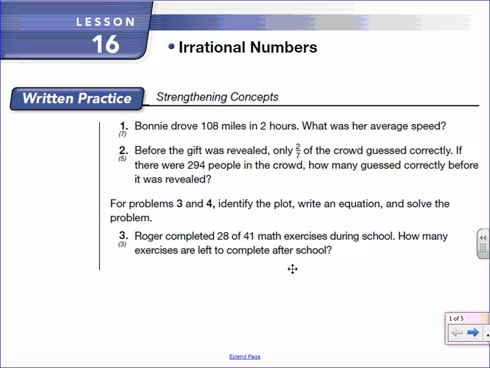Lesson 6 is on irrational numbers. An irrational number is a number that, when it is turned into a decimal, does not repeat itself ever and never stops. So, for instance, if you type pi into a calculator, pi is an irrational number. It continues on and on and on.